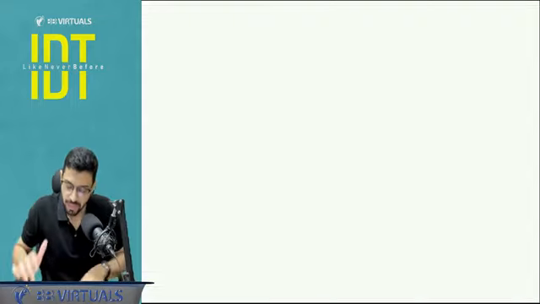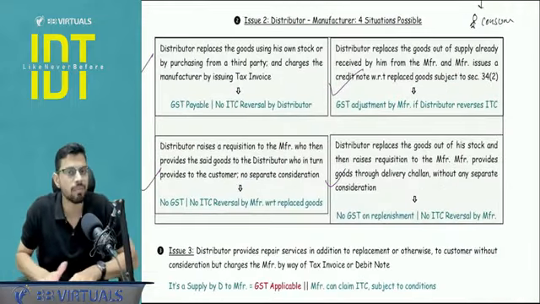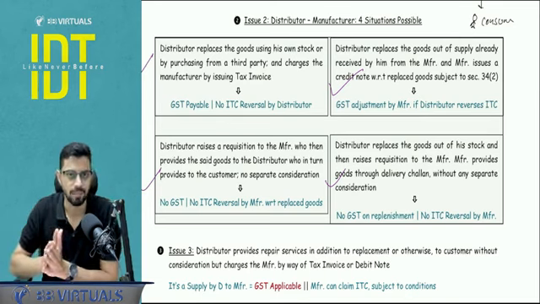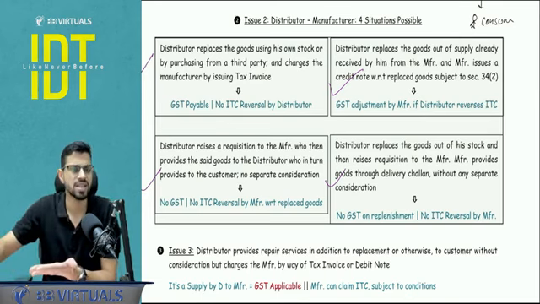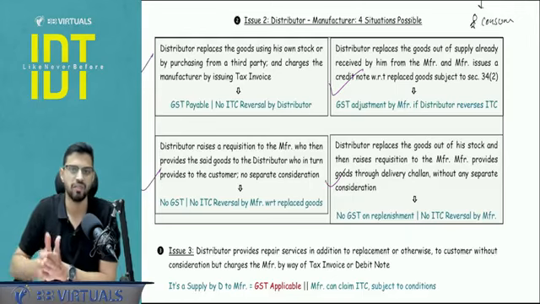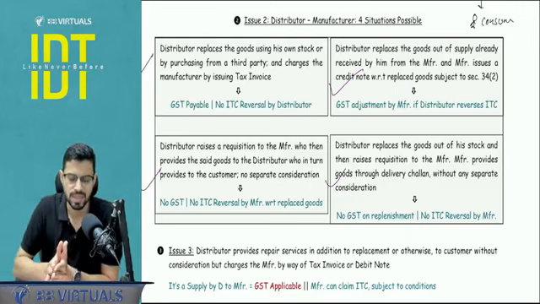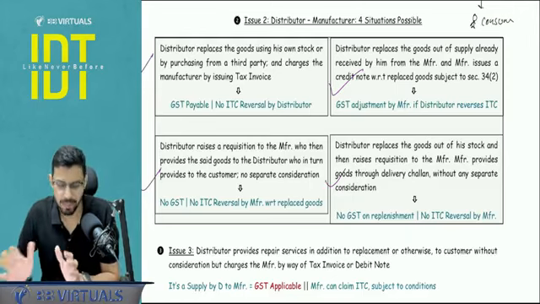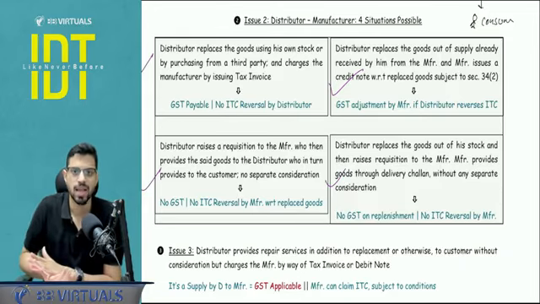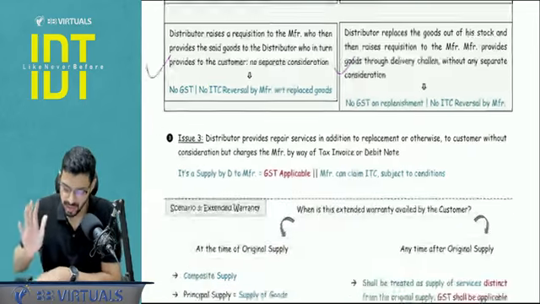Now tell me one thing, will this require any kind of reversal by anyone? ITC reversal happens when you take the ITC but your output supply is exempt. No ITC reversal required, neither by Aditi nor by Dell in any case. This was also clarified because everything is happening under the business and this is not an exempt supply. Dell is not doing any exempt supply. It is a part of the business to replace the computers whichever are faulty. So no ITC reversal will take place.